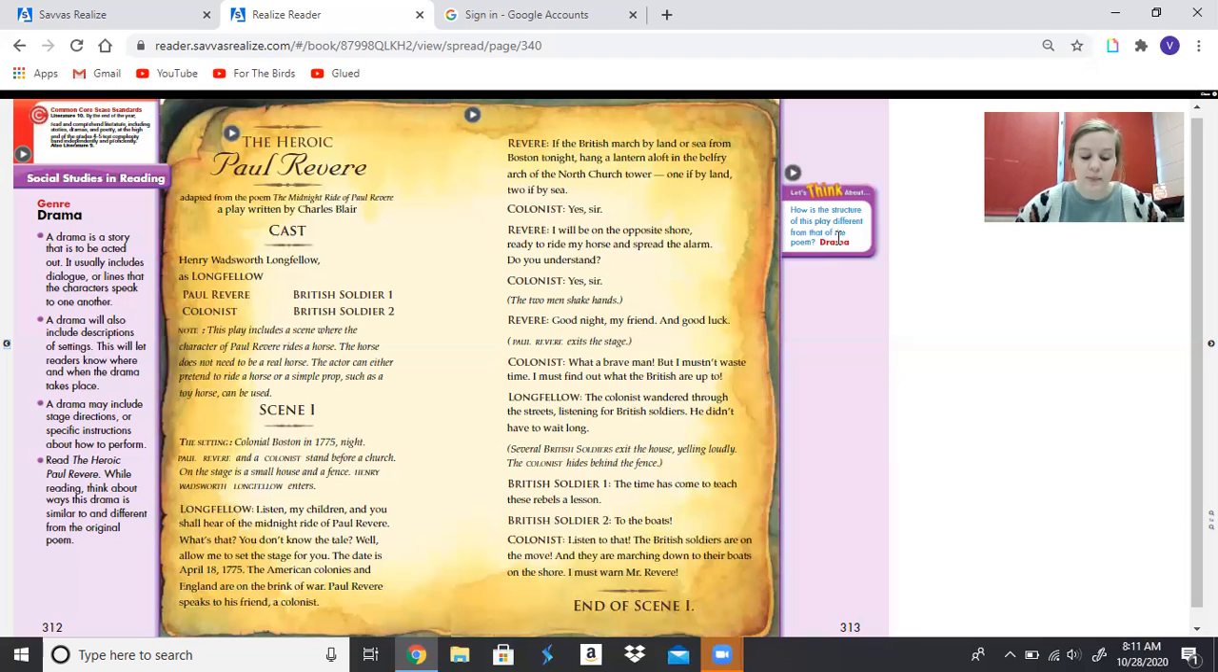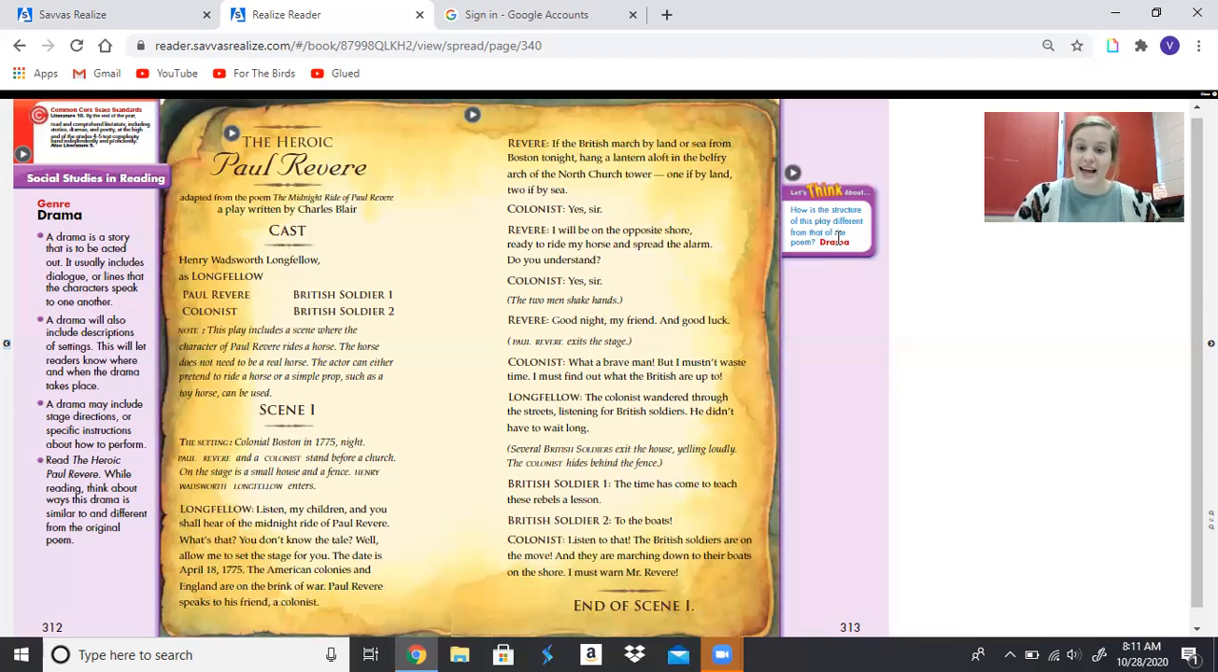The colonist. What a brave man, but I mustn't waste time. I must find out what the British are up to. Longfellow. The colonist wandered through the streets, listening for British soldiers. He didn't have to wait long. Several British soldiers exit the house, yelling loudly. The colonist hides behind the fence.